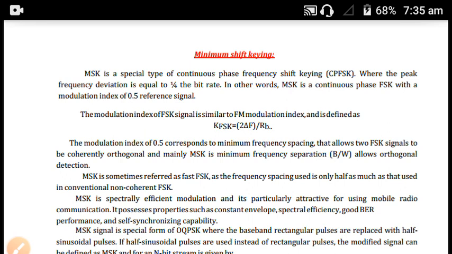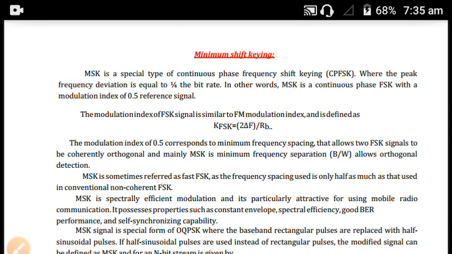That is, del f is equal to 1 by 4 RB, which is also equal to 1 by 4 TB. The modulation of the FSK signal is similar to the FM modulation index.